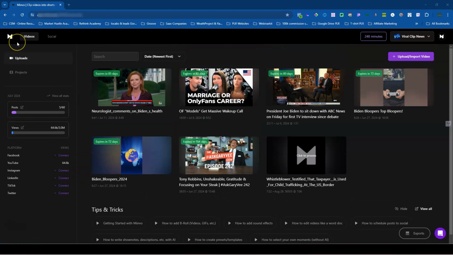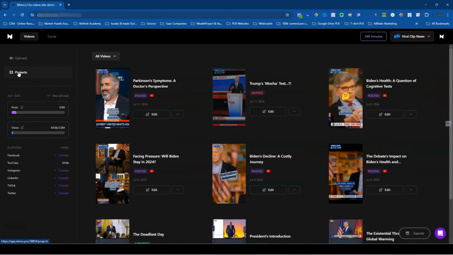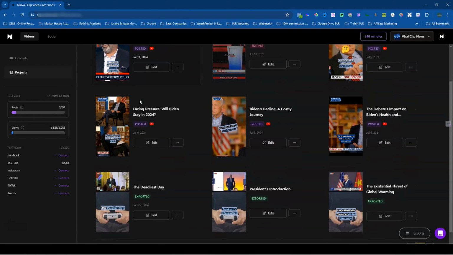To the left, you have videos and socials. So if you were to go into videos, we're in the uploads, which just shows you all your videos here. But if you go into your projects, it'll show you all your projects, and it'll also let you know what is currently happening within your projects.